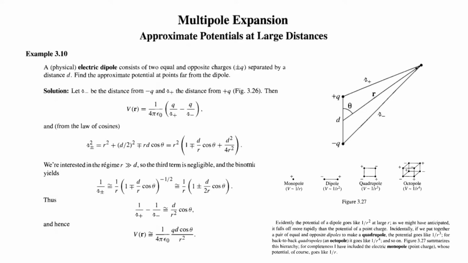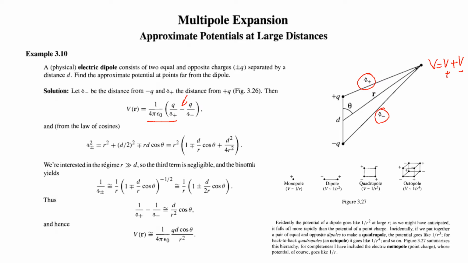As we know, the total potential at that point, V, will be the sum of V positive plus V negative. V positive is the contribution due to the positive charge, and V negative is the contribution from the negative charge. Now we can substitute the expression for potential due to a single charge, 1 over 4 pi epsilon 0 Q over script R plus, where script R plus is the distance from the positive charge, minus 1 over 4 pi epsilon 0 Q over script R minus, where script R minus is the distance from the negative charge. It became negative because the second charge is a negative one. So this is the total potential at that point.